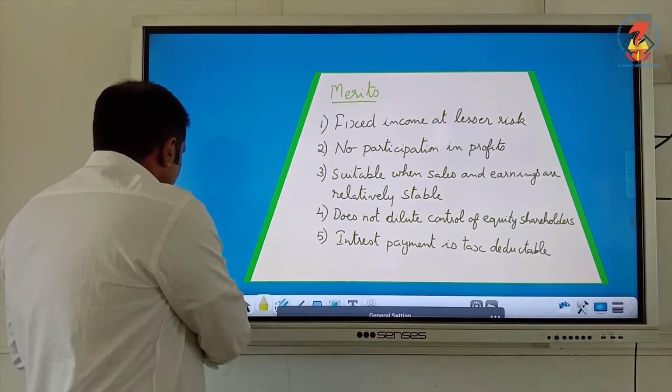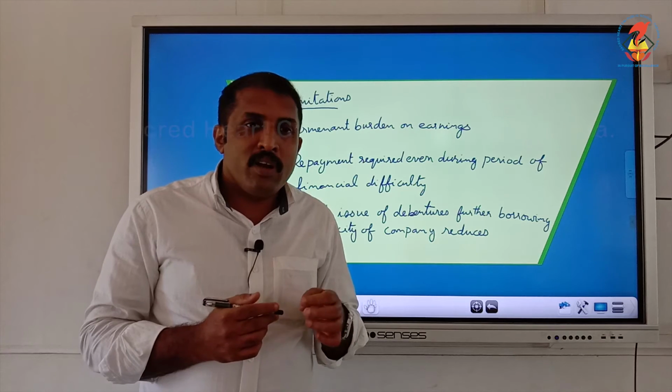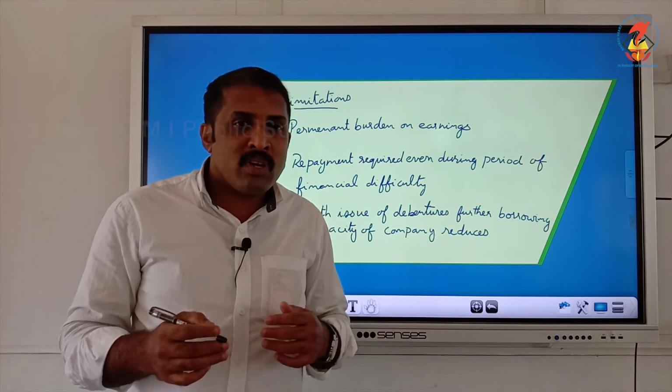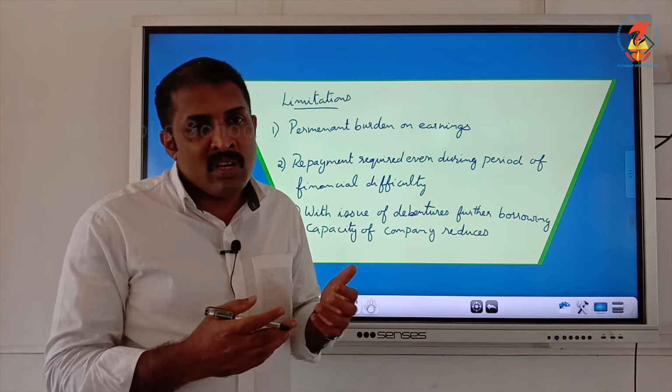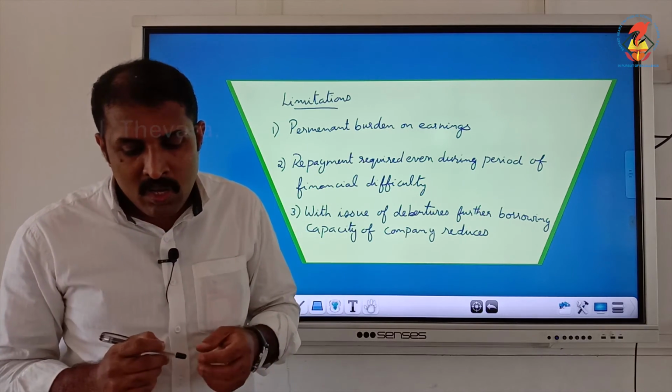Now we are going on to the limitations. The first and foremost limitation is that it is a fixed burden or permanent burden on earnings. That means whatever be the condition, the payment has to be made. We cannot exempt it, as we see in equity shares or preference shares. We cannot exempt it. It has to be paid.